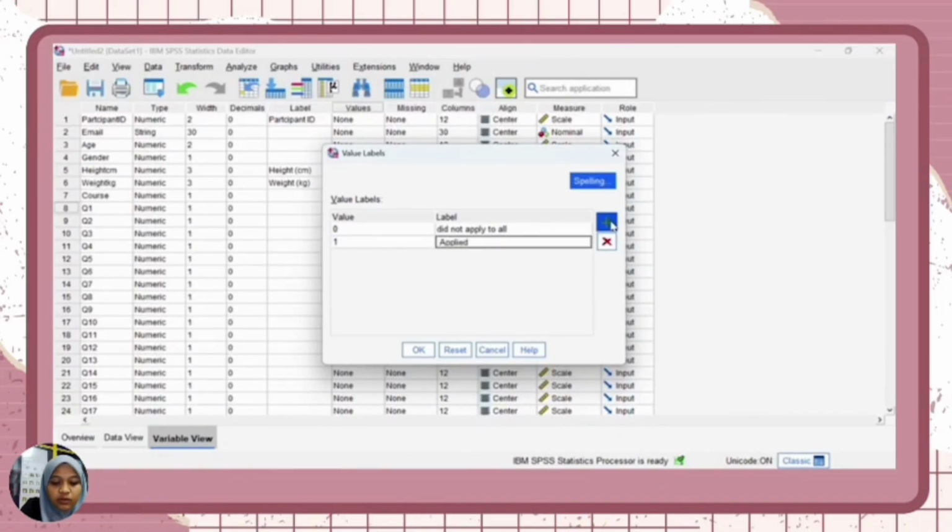For the first value, we put applied to me to some degree or some of the time. The second value, applied to me to a considerable degree or a good part of the time.